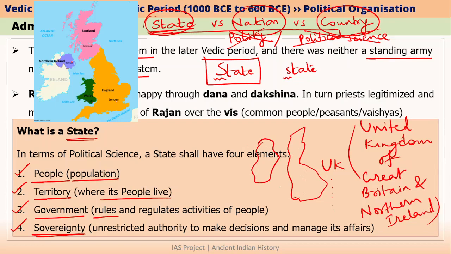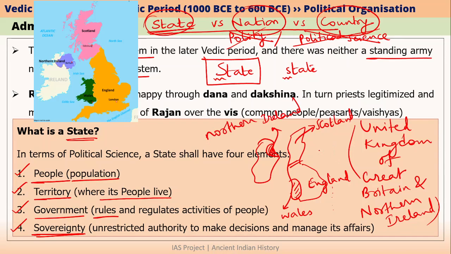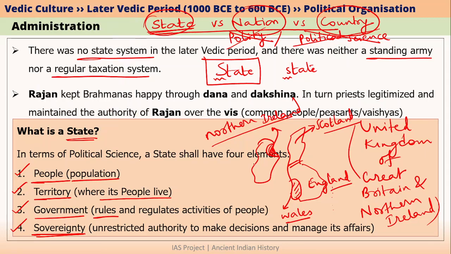This is UK. So within UK, you have what is called as Scotland here and what is called as Wales here and what is called as England over here. So other than this, we also have what is called as Northern Ireland here. So UK includes Northern Ireland, Scotland, Wales and England. All these four entities are basically four countries within the state of United Kingdom. I hope this is clear.